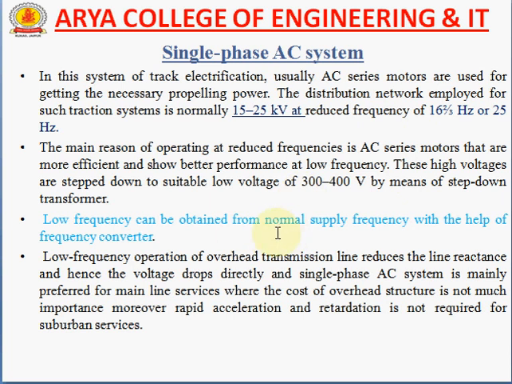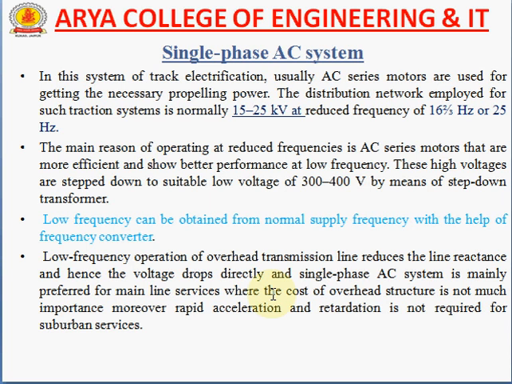And low frequency can be obtained from the normal supply frequency with the help of a frequency converter, which steps down the frequency from 50 Hz to 25 Hz. Low frequency operation of the overhead line reduces the reactance and hence the voltage drop directly.